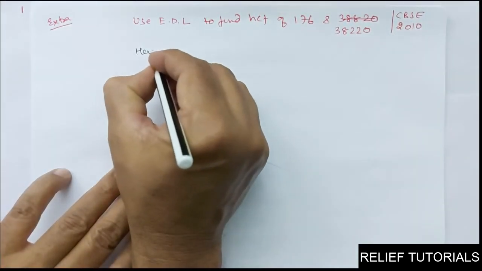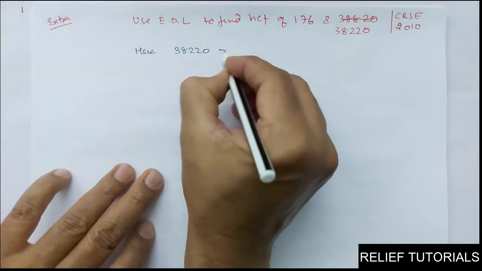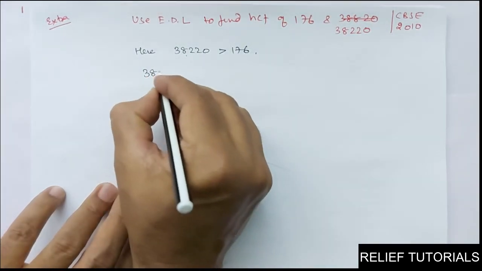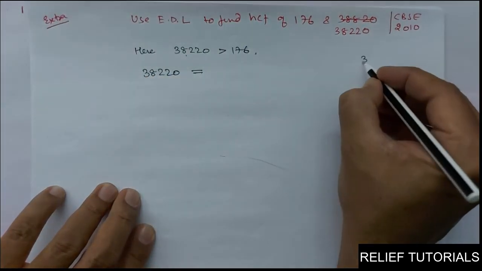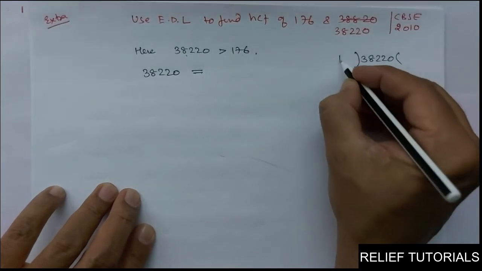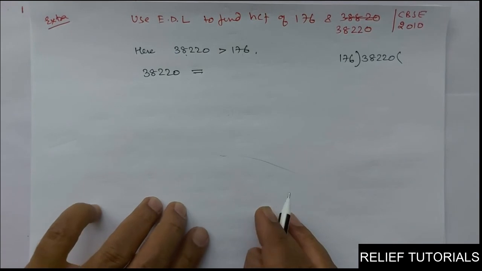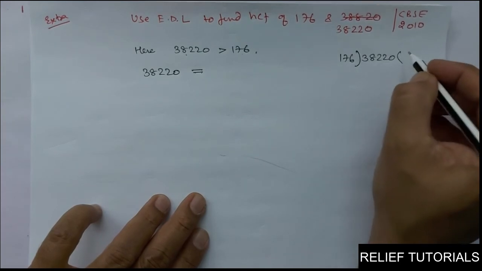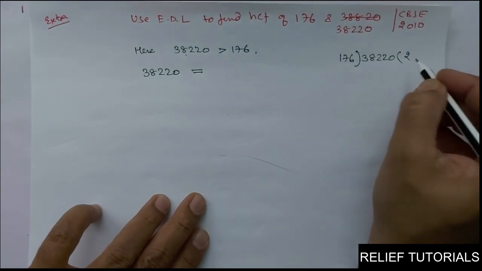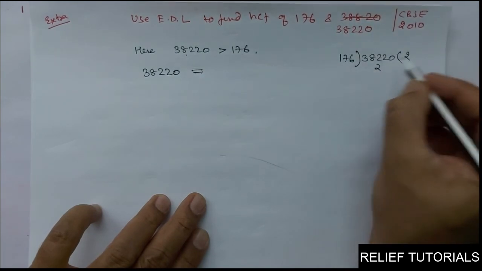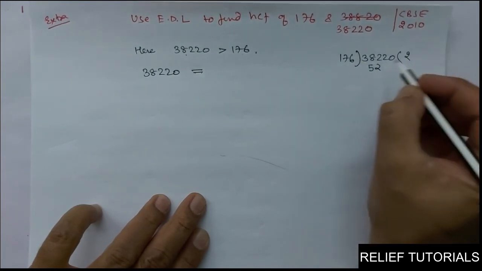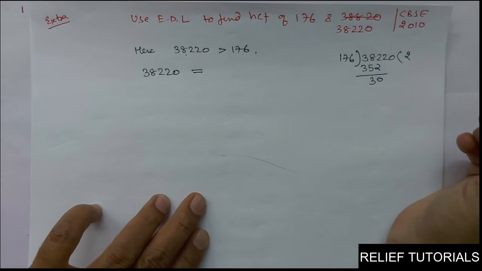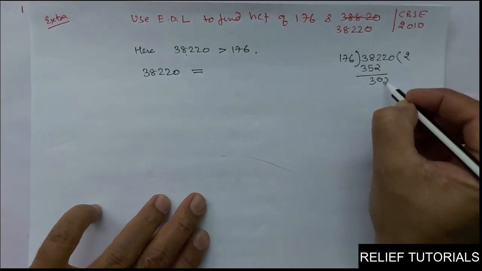Here 38220 is greater than 176, so this will be taken as A and this as B. Now 38220 is equal to... you will divide 38220 by 176. Clear? So how will we divide? First see 382. 2 times we will take: 6 2s are 12, carry 1; 7 2s are 14 and 1 is 15, carry 1; 1 2 is 2 and 1 is 3. So 352. Then 8 minus 5 is 3, 30. Clear?